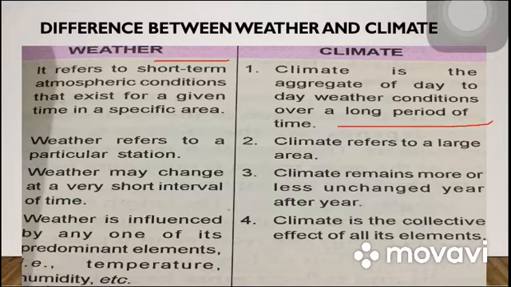We take the data of some 20 to 50 years, and then the climate of a place is decided. So the basic difference between weather and climate is that weather is for short-term atmospheric condition, whereas climate is for a long period. And today we are going to study the climate of our country, climate of India.